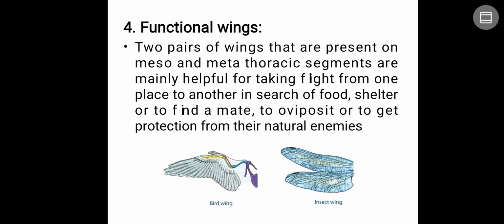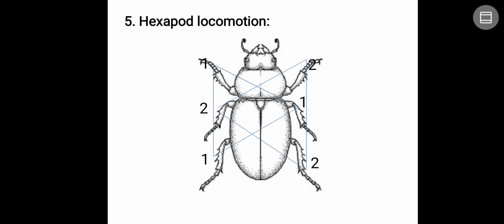The two pairs of wings are present on the meso- and metathorax. That is the reason this combination of meso- and metathorax is called the pterothorax, which is mainly helpful for flight from one place to another in search of food, shelter, or a mate, to oviposit or lay eggs, or to get protection from natural enemies. Means if there is any danger, they fly away. Next, hexapod locomotion. I think you know that.